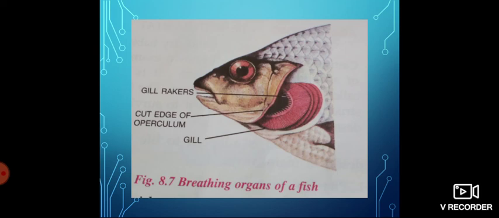that is, a streamlined body. And the next adaptation is the legs. The front legs are modified into paddles or flippers for kicking water for movement, and hind limbs are absent. So these are the adaptations of whales.